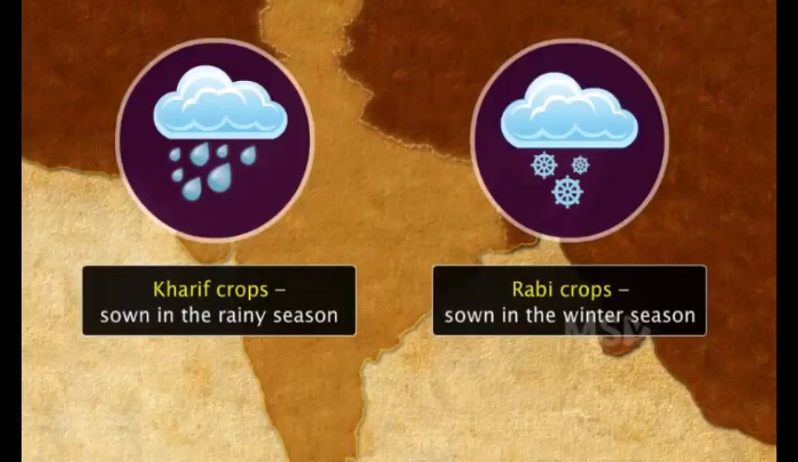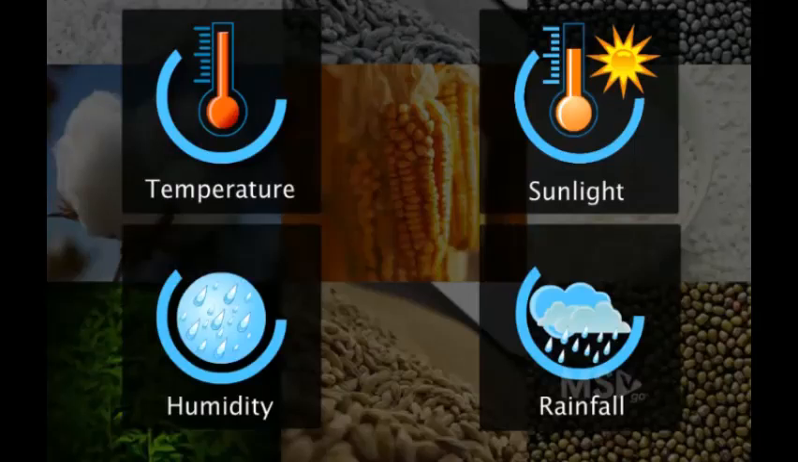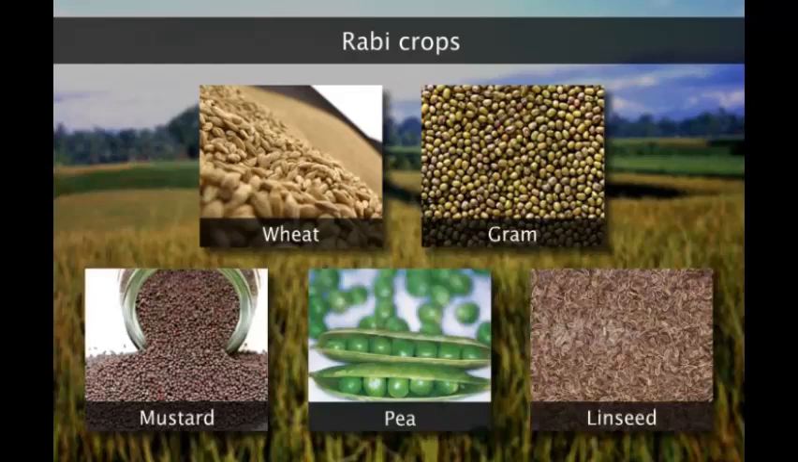Next we have rabi crops. Rabi crops are crops that are grown in winter season, as these crops need a limited amount of sunlight. As we all know, in summer we have a very high amount of sunlight, and in rainy season we have a high amount of water but low sunlight. That's why winter is best for these crops such as wheat, gram, mustard, pea, linseed, etc. These crops are known as rabi crops. These two are very important points that you should remember.